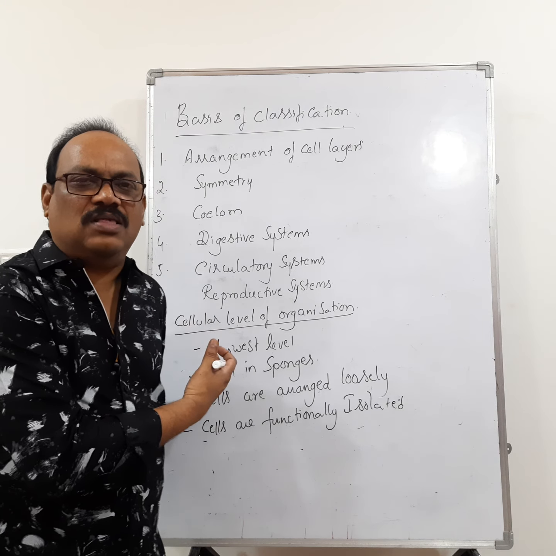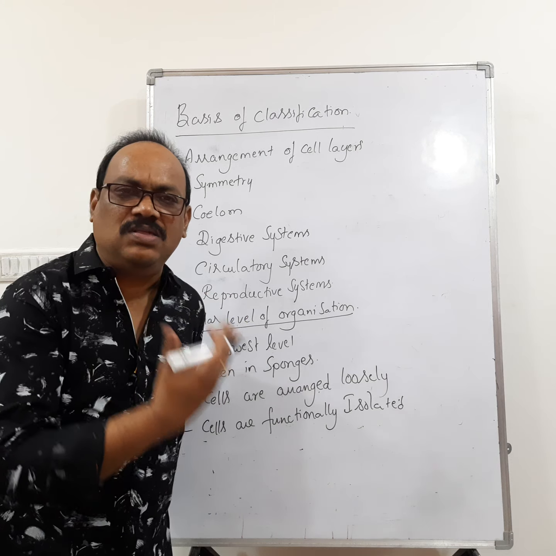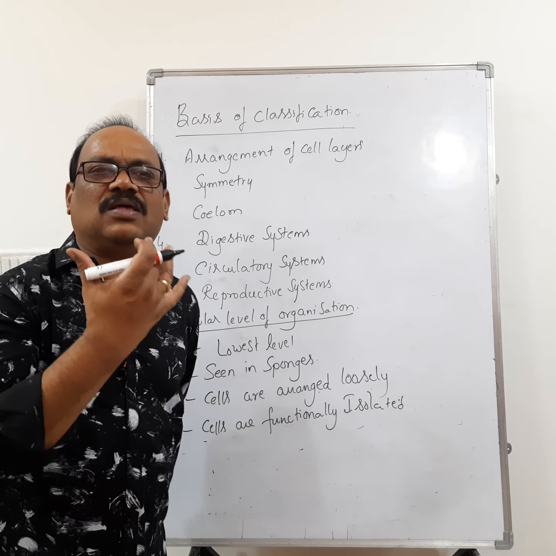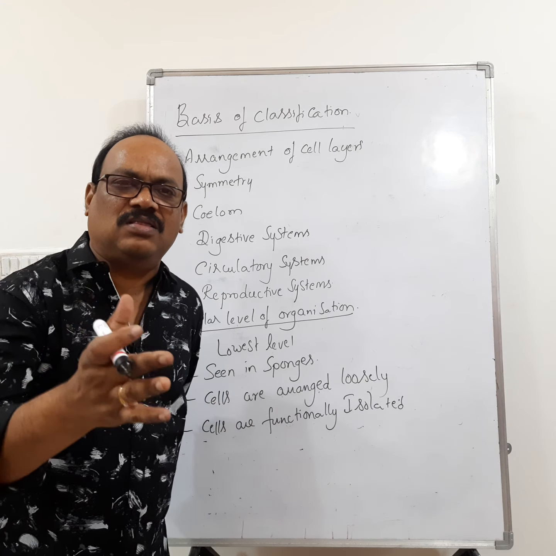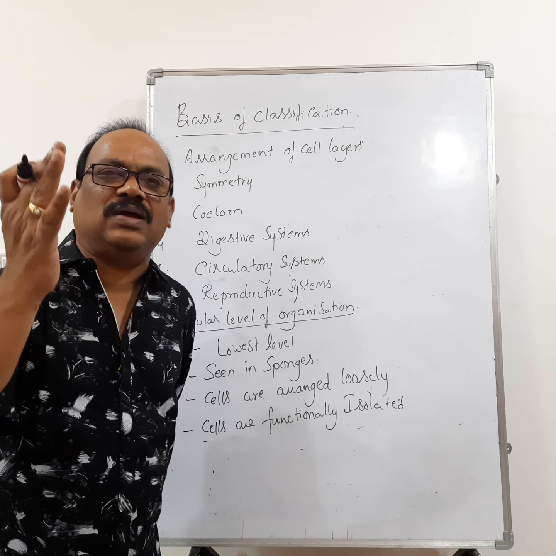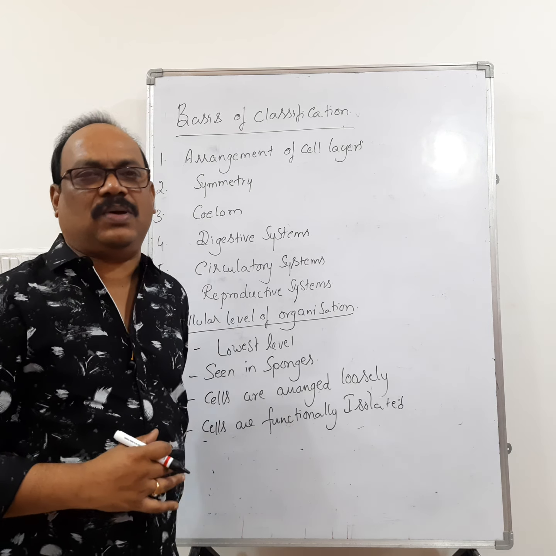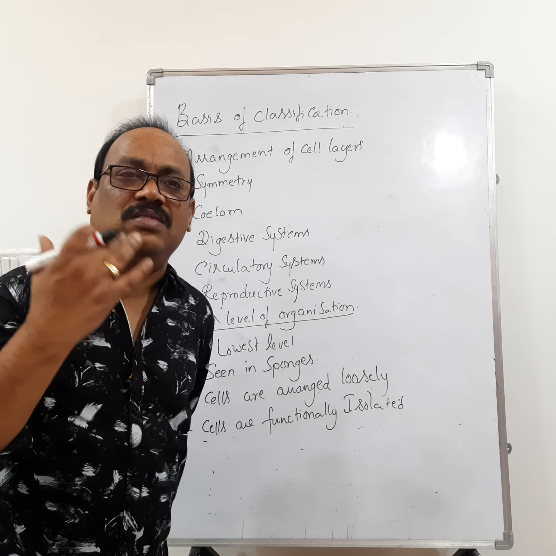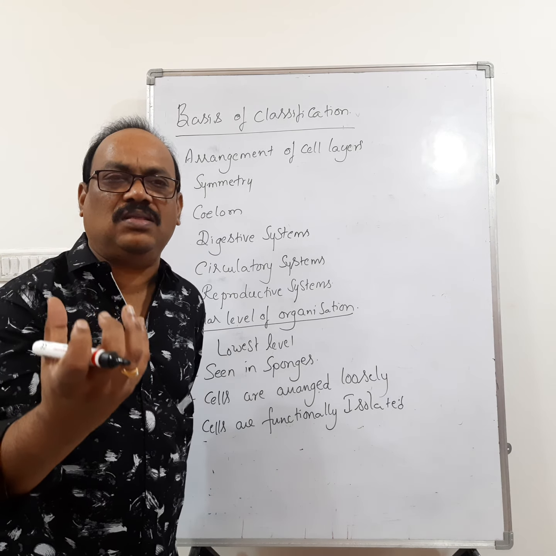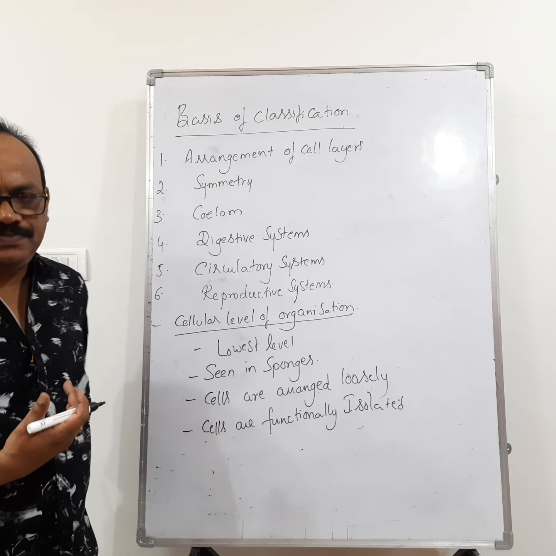So, in sponges, the level of organization is cellular level. In sponges, the nervous system and sensory systems are absent. So, in sponges, the cells exhibit functional diversity, or division of labor, right? Division of labor at the cellular level can be seen only in the sponges, right? We go for the next one, tissue level.